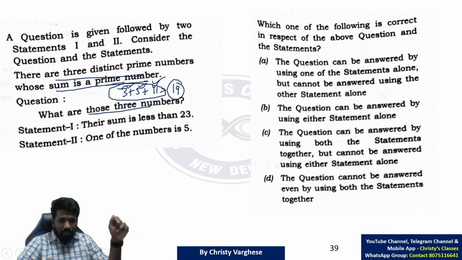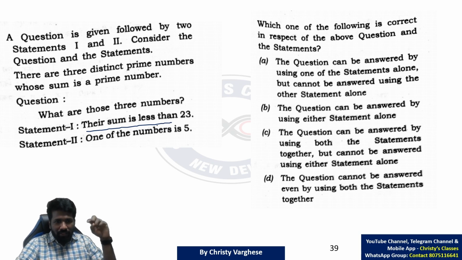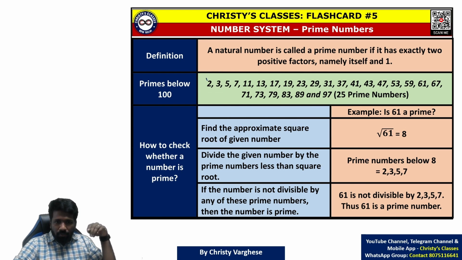Let us check statement 1. Sum is less than 23. Is it sufficient to answer? Sum is 23 means, sum is less than 23. So that is where you have to start from the beginning. If you take 2 as one of the prime numbers, 2 plus 3 is 5, 5 plus 5 is 10. That is an even number, because 2 is even, plus odd is odd, plus odd is again even.